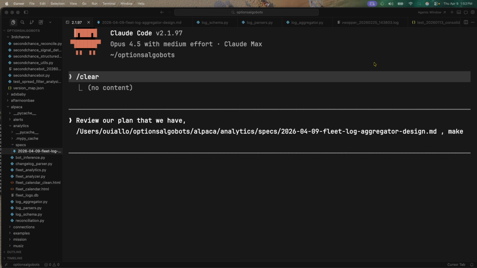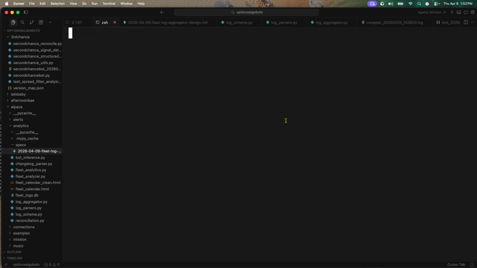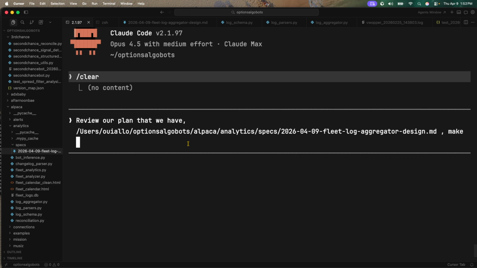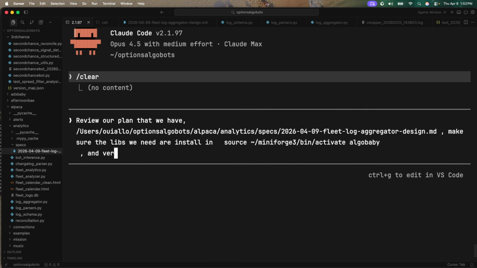Let me just show y'all my Conda environment. Okay, make sure the libs we need are installed and verify. Advise once ready before we create the MCP needed for this system.